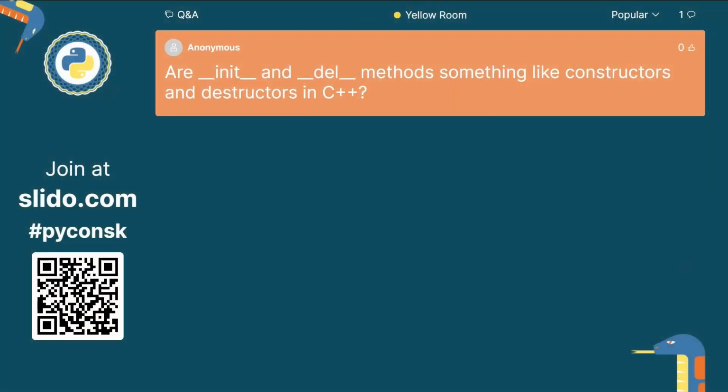Are init and del methods something like constructors and destructors in C++? So the del method doesn't actually deal with the removal of the object from memory. It's just something like you can not define it at all. But I think so. I don't actually know what the destructor does in C++. I'm sorry. I would say go and look at what C++ is actually doing under the hood when it calls these things, and compare.